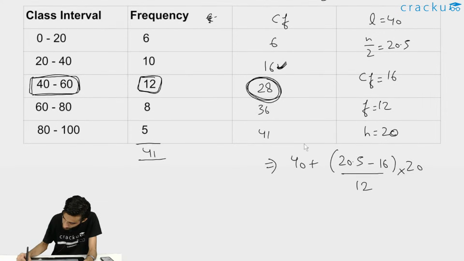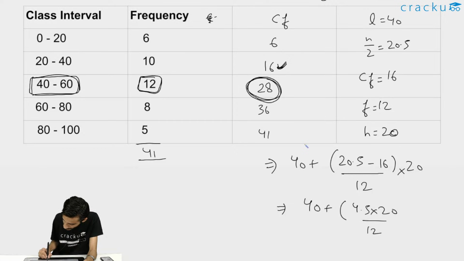So this will come out to be 40 plus 4.5 multiplied by 20 divided by 12. I think you can do the calculation after this, right?